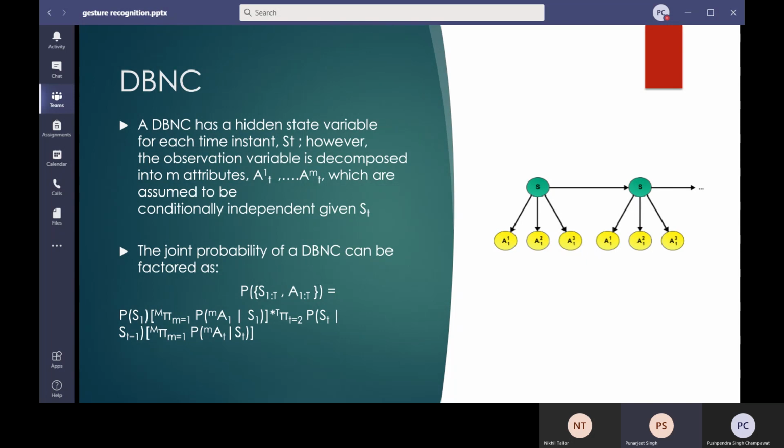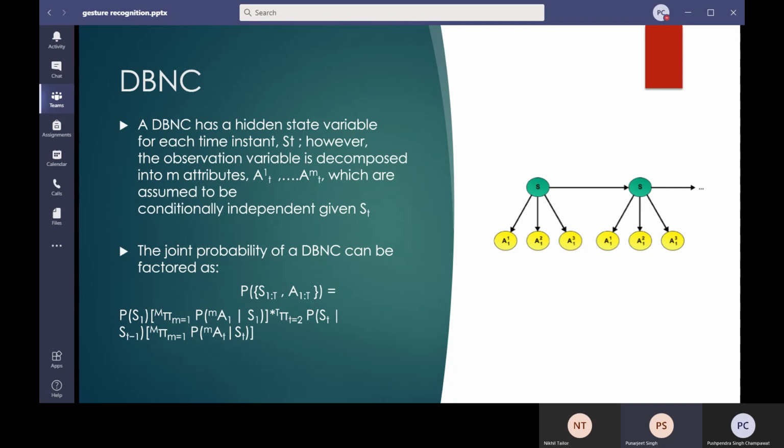And this probability of S_t given S_t minus 1 is basically a hidden Markov model, that given the previous state, we need not consider the values S1 to S_t minus 2. So in this formula, what we came up with is that it comprises a base structure and a transition structure. And mathematically, this is how we represent a dynamic Bayesian network.